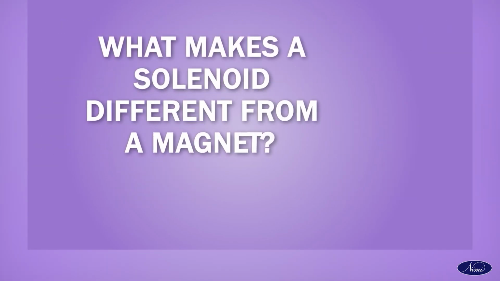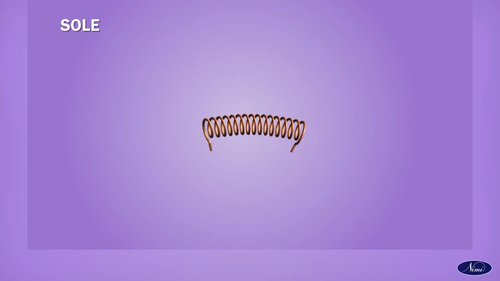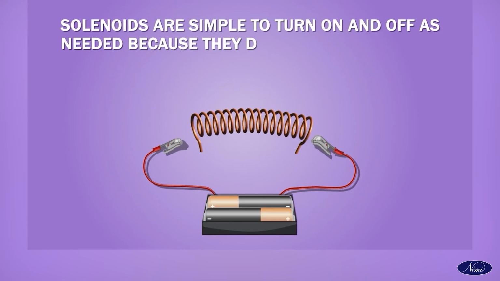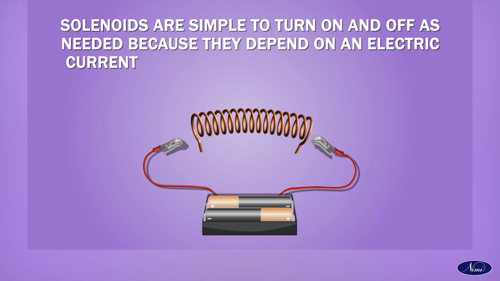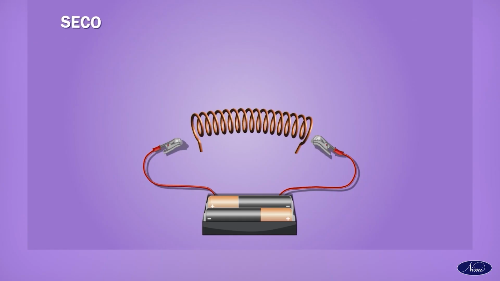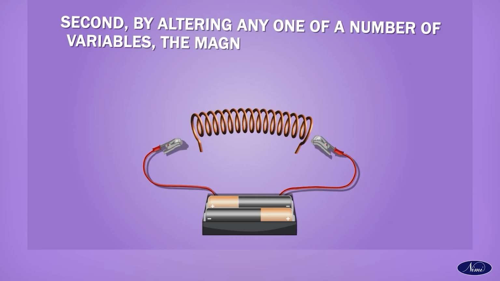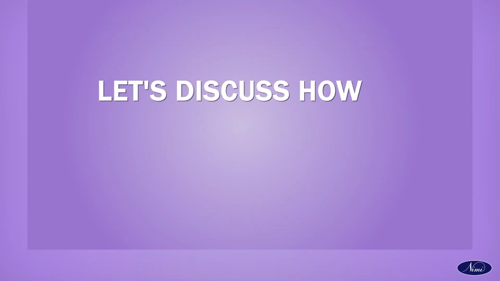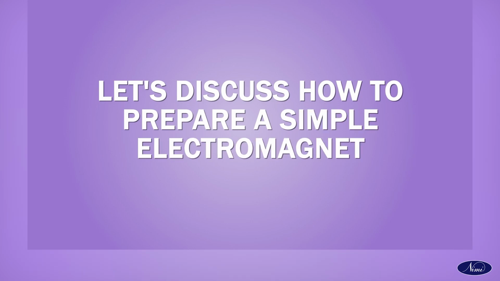What makes a solenoid different from a magnet? Solenoids are simple to turn on and off as needed because they depend on an electric current source to function, similarly to a magnet. Secondly, by altering any one of a number of variables, the magnetic field it generates can be changed. Let us discuss how to prepare a simple electromagnet.